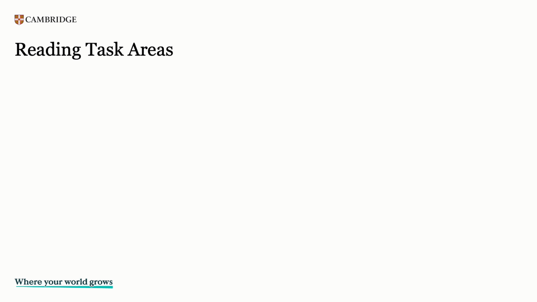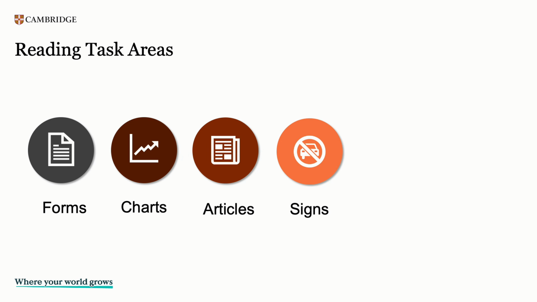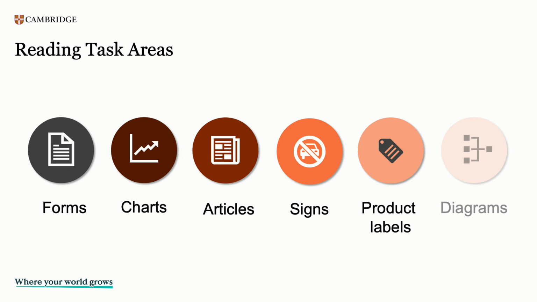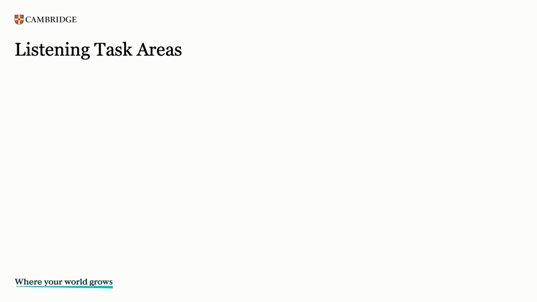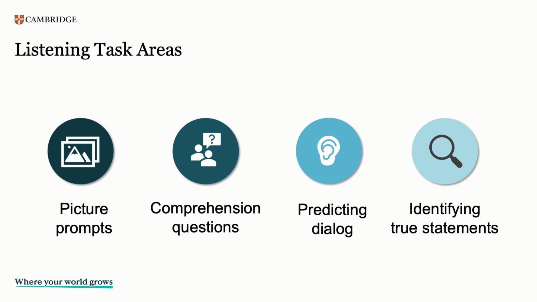Again, these familiar tasks appear throughout Ventures. Reading task areas include forms, charts, articles, signs, product labels, and diagrams. Listening task areas include picture prompts, comprehension questions, predicting the next line of a dialogue, and identifying true statements. In other words, there are activities in Ventures that have been designed to look and feel like the ones the students will see on STEPS. This is crucial for preparing students for success on the test.